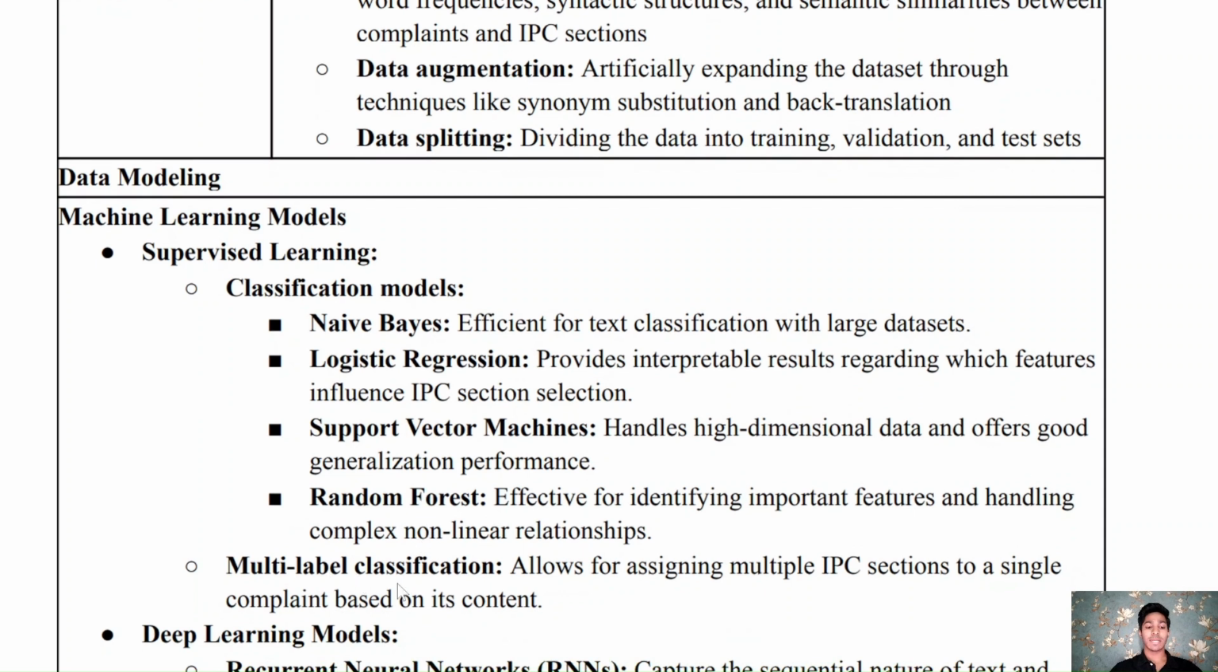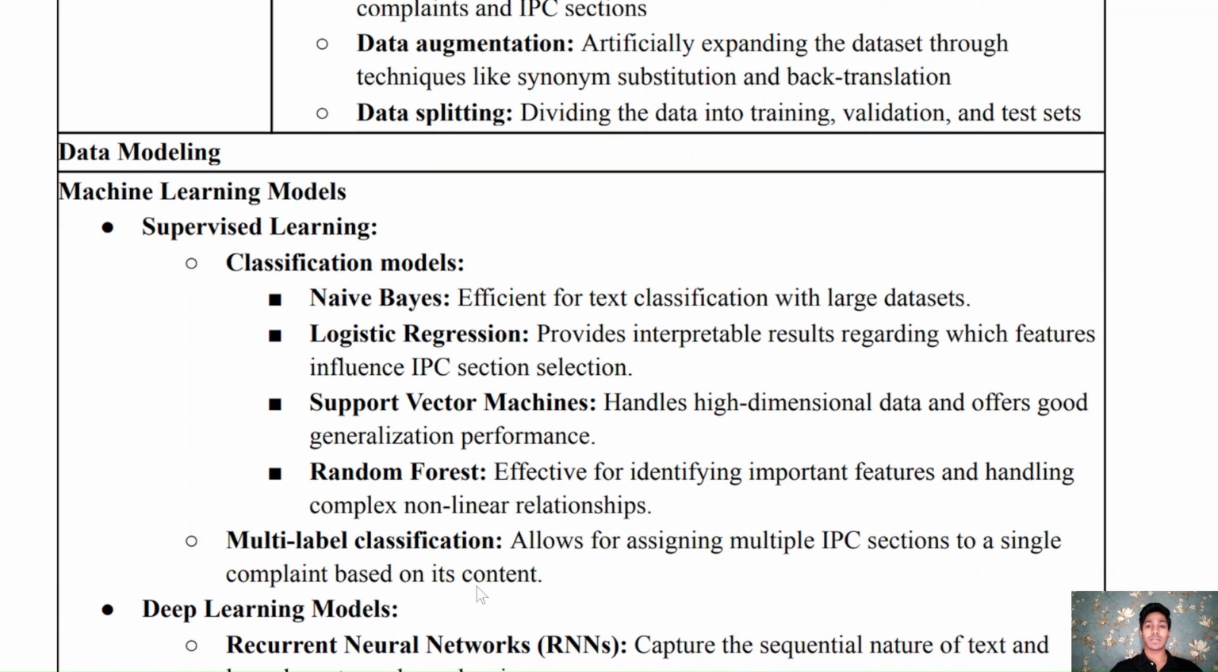Now we have multi-label classification, which lies under machine learning models. So this allows for assigning multiple IPC sections to a single complaint based on its content. So in this classification, we can assign multiple IPC sections to a single complaint.